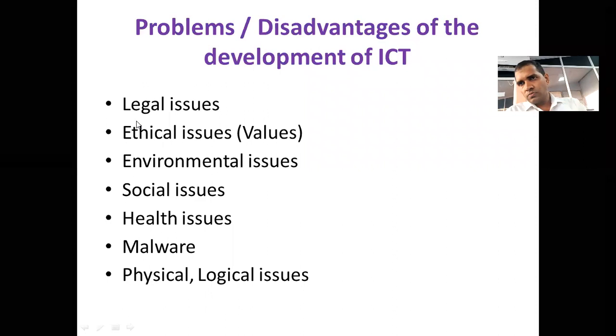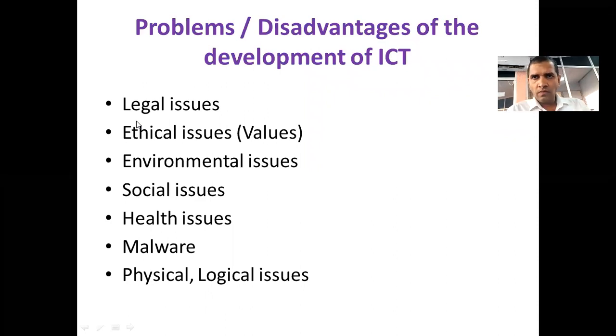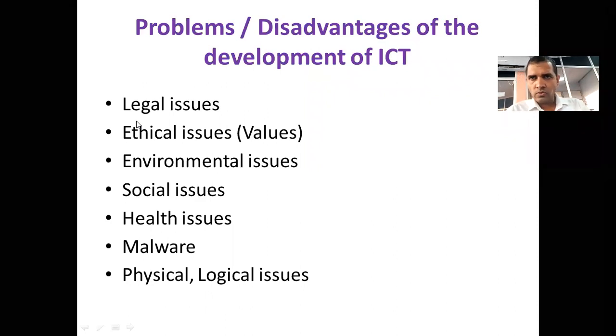Then ethical issue. Ethics is something related to values or character. As a person, we should do something and we should not do something. This may be tradition, this may be our society. We are bound with the society, right? Society taught us that something is good to be done, something cannot be done. Those are the values.